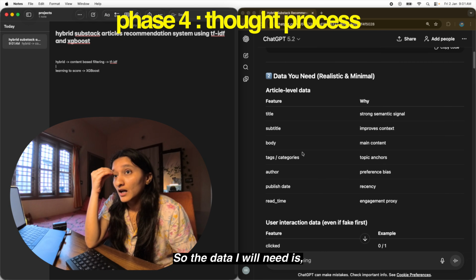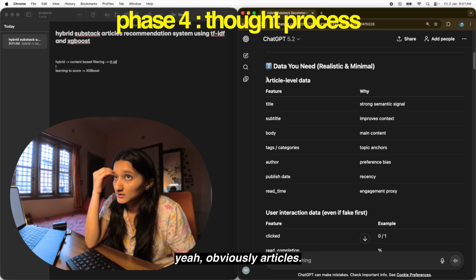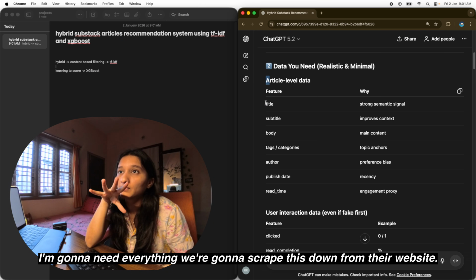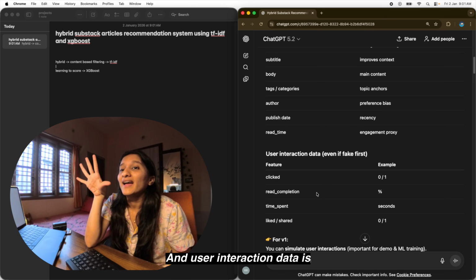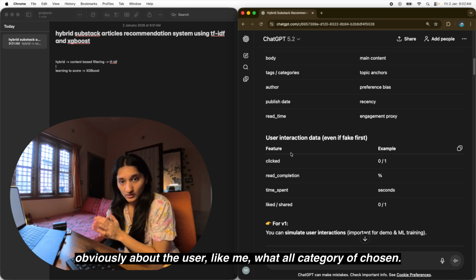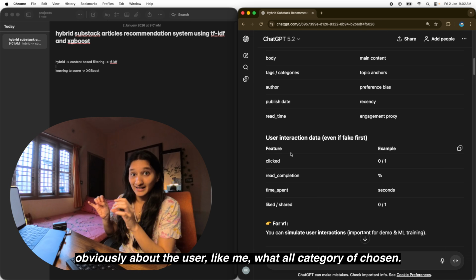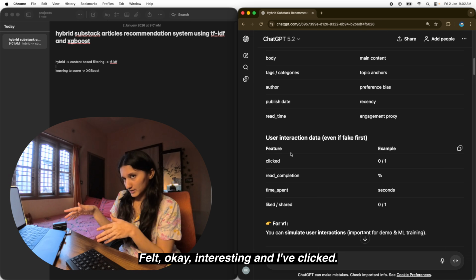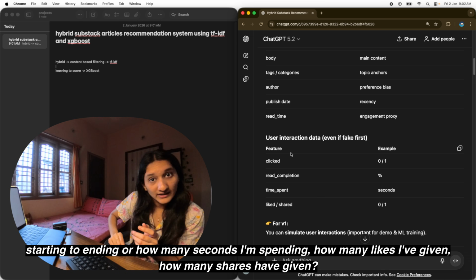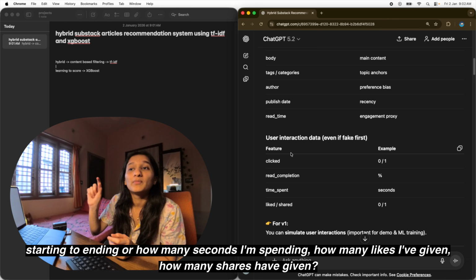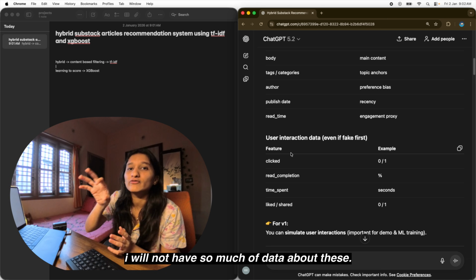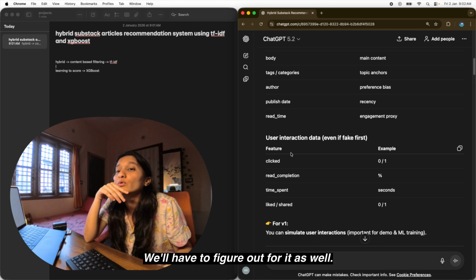So the data I will need is, obviously, articles. We're gonna scrape this down from their website. And user interaction data is obviously about the user, like me: what all categories I've chosen, felt okay, interesting, and I've clicked. I read, how many articles did I read from starting to ending, how many seconds I'm spending, how many likes I've given, how many shares I've given. As I'm a new viewer, I'll not have so much data about these. We'll have to figure it out as well.